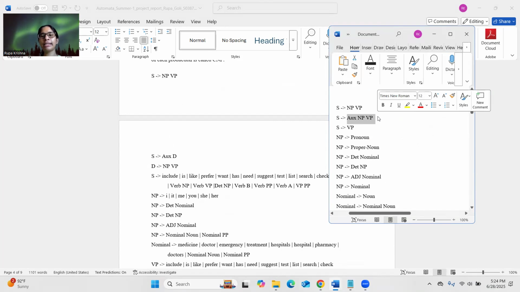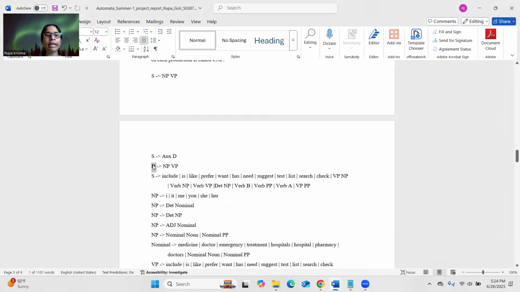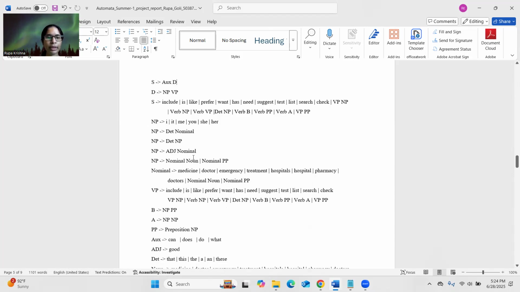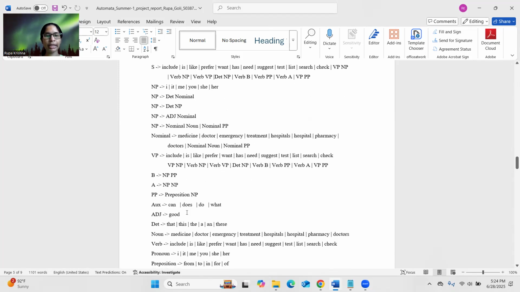So what I'm doing is merging NP VP with a new term called D, and this D I have placed beside aux. So now this whole production becomes valid, as it shows only two non-terminals on the right side. Like that, the conversions happen.